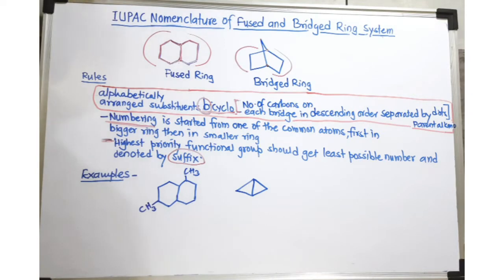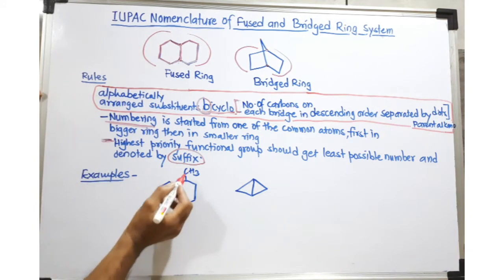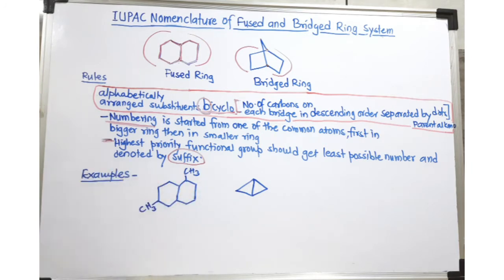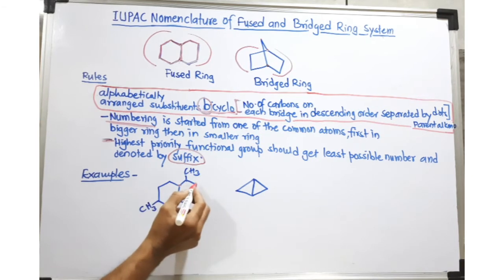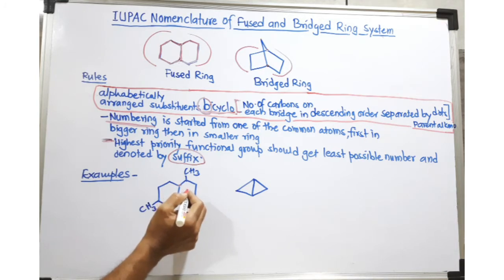Now we have to consider two examples first, then we'll consider a few more examples. Now see, if you watch here, there are two substituents, so I must provide numbers to the ring. These are the common carbons, so the numbering is started. You see, here both rings are of equal size, so there is no question of in which ring we have to start numbering.